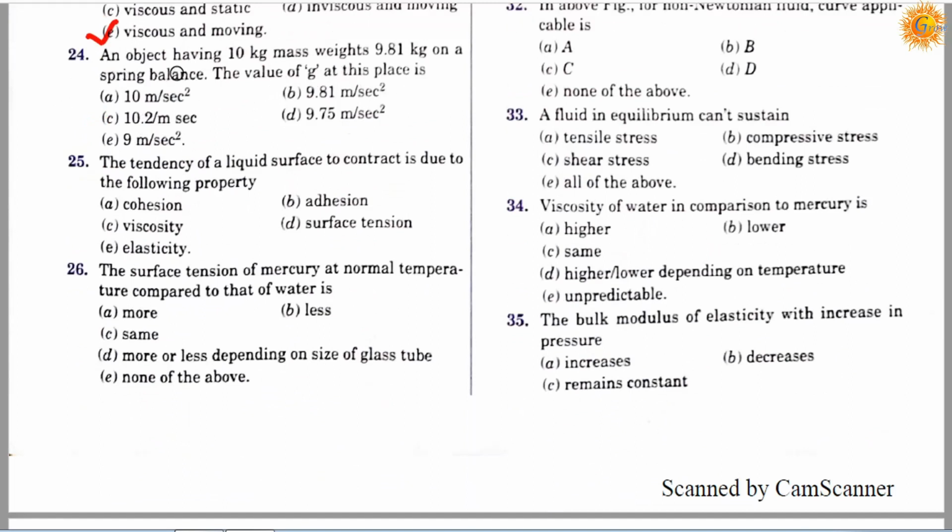Question number 24. An object having 10 kg mass weighs 9.81 kg on a spring balance.